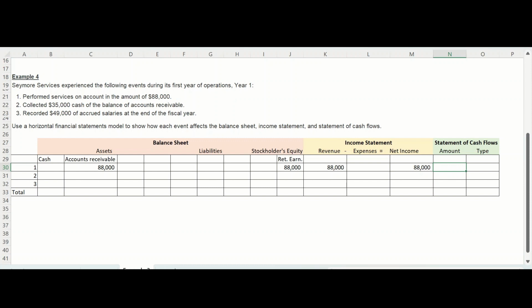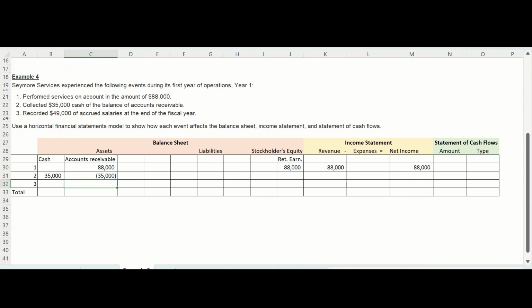Number 2, Seymour Services collected $35,000 cash of the balance of accounts receivable. Seymour is collecting cash, so the cash account is increasing by $35,000. Now this cash is collected from the balance of accounts receivable. Therefore, we're going to decrease the accounts receivable account by the amount of cash collected.